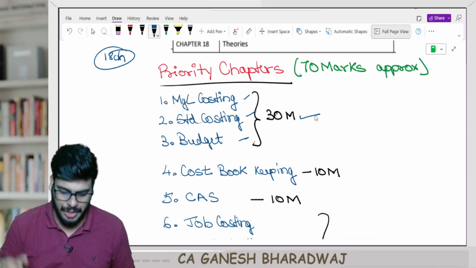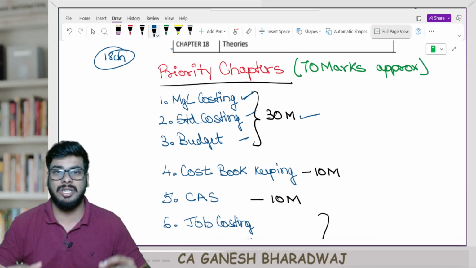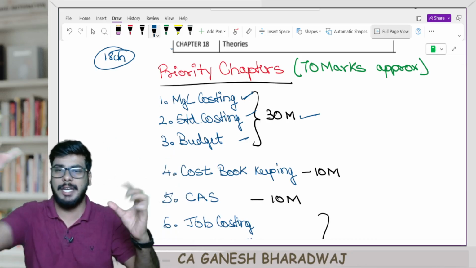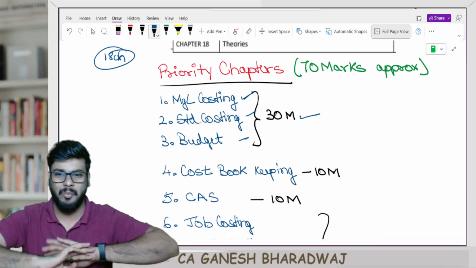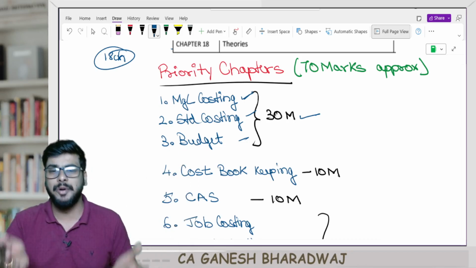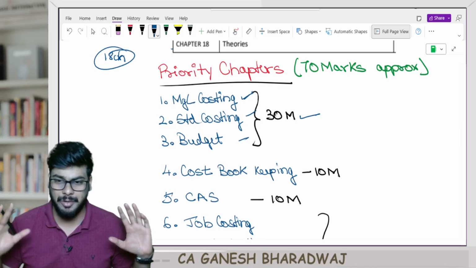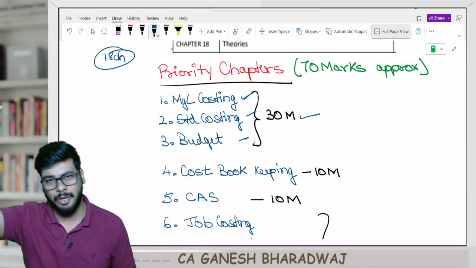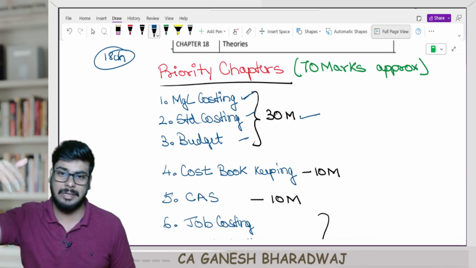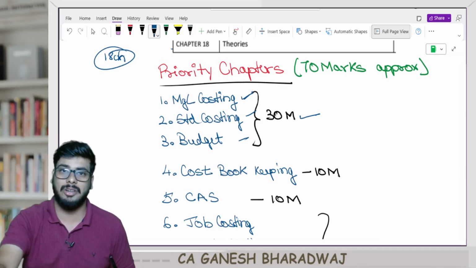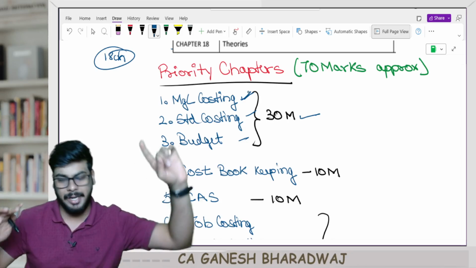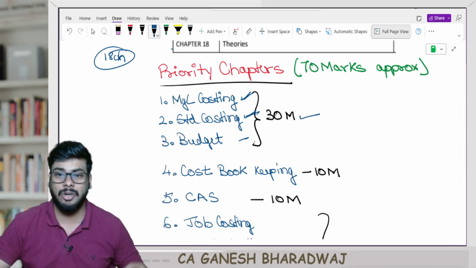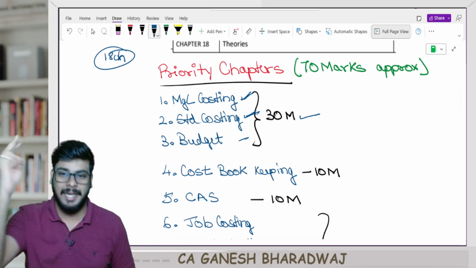One extra value addition for you is that marginal costing is a common topic for paper 8 and paper 12. If you prepare this properly, automatically both the papers will be taken care of. Predominantly 80 to 90% of the chapter is going to be the same. Over and above this, in your P12, there is a chapter called applications of marginal costing. That is different. But there's a chapter called marginal costing both in paper 8 and paper 12, so it is going to be a double bonanza for you. Anyways, it's an important chapter. Standard costing, similarly, in your paper 8, you have only material and labor cost variances.